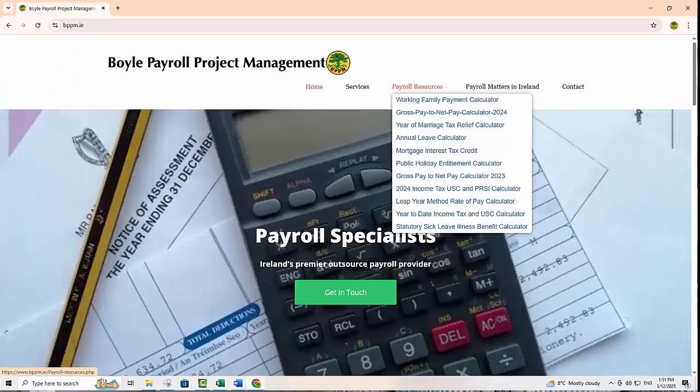Your next step is to complete the actual calculator, which you will find on the bppm.ie website, which stands for Boyle Payroll Project Management and is Ireland's leading payroll processing provider for small businesses. BPPM has recently commenced processing or completing income tax returns, claiming tax credits, etc. for anyone that wishes to have someone complete them on their behalf.